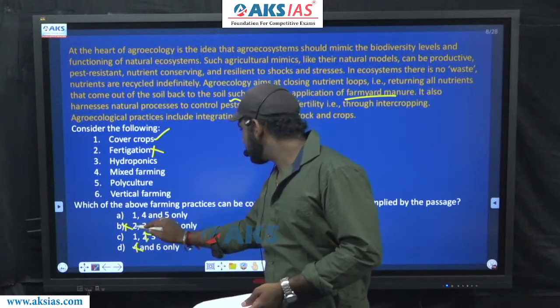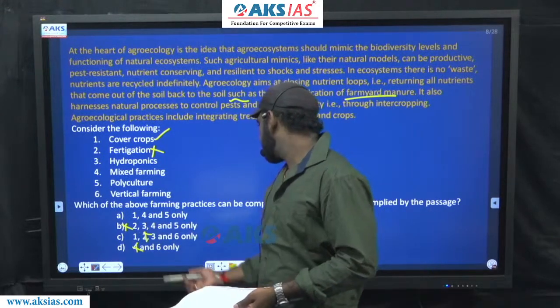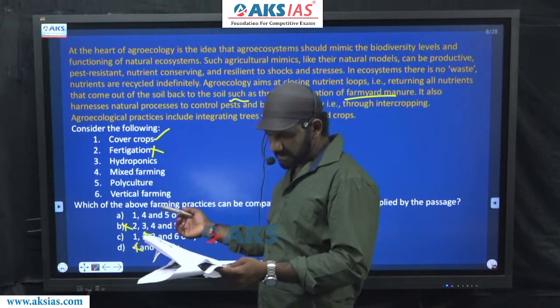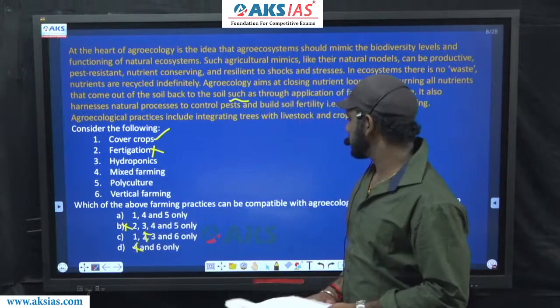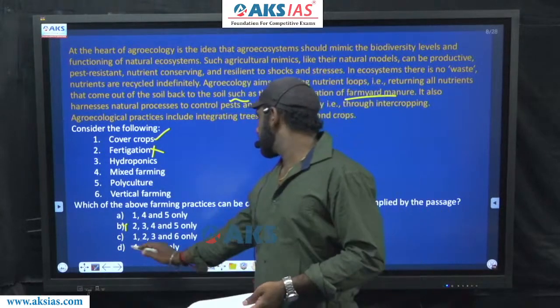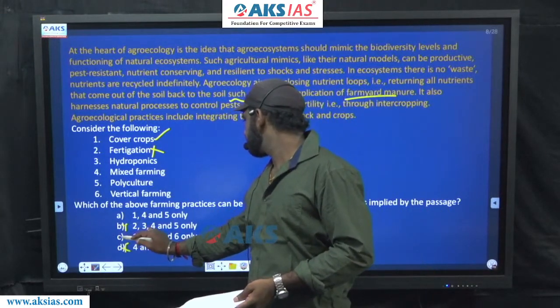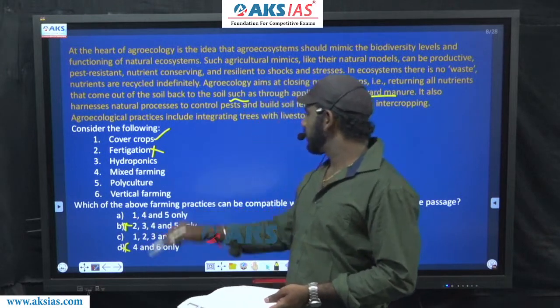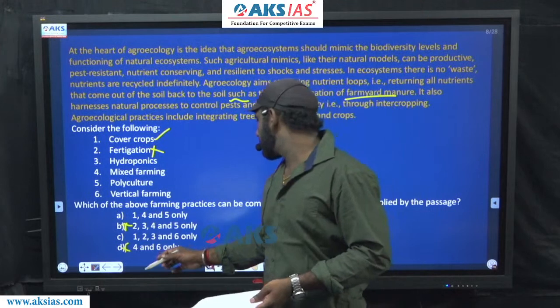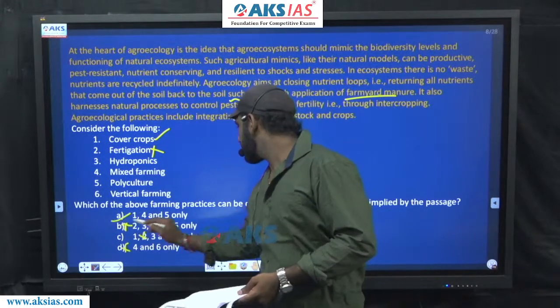Anyway, based on that, C is gone. We have one option left. So D, 1 is correct, no? The last option was 4 and 6. Cover crops must be agreed to. So D is eliminated. B is eliminated. Fertigation should not be agreed to as per the paragraph. 2 must be eliminated. So C is gone. The answer must be option A.